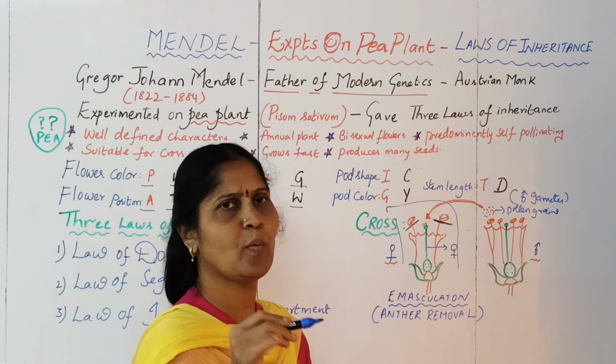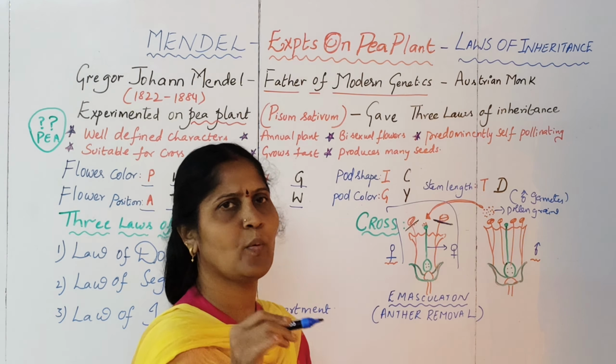You will come to understand when we discuss the laws of inheritance. Dominant character is the character which will always express itself. It will not allow the recessive character to show its feature. If you have to understand all this, just refer back to my video on the different terms used in this lesson, wherein I have focused on the dominant and recessive definitions also. Like that he performed crosses and found that these are the dominant characters in the pea plant.